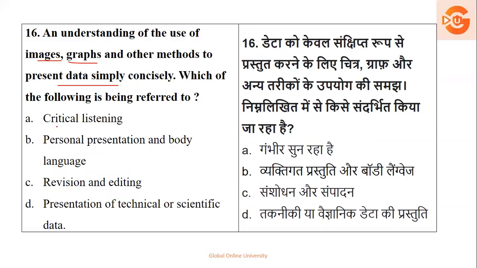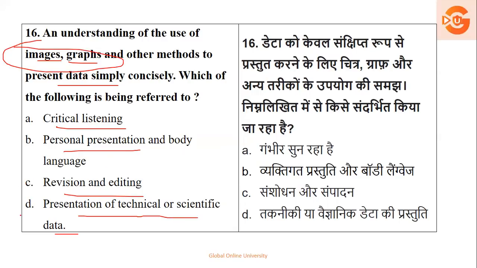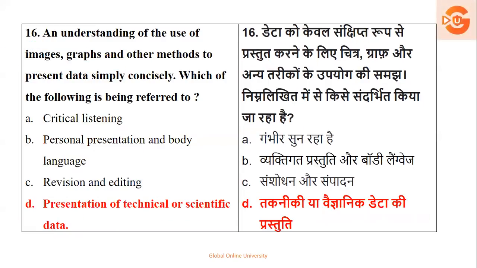So here critical listening, body language, revision and editing, and presentation of technical or scientific data is important. Obviously, when you're using all these concepts, your presentation of technical and scientific data is important. No body language, no critical listening, and no revision and editing. So your option number D is the right option.